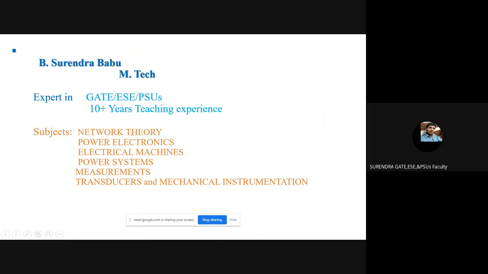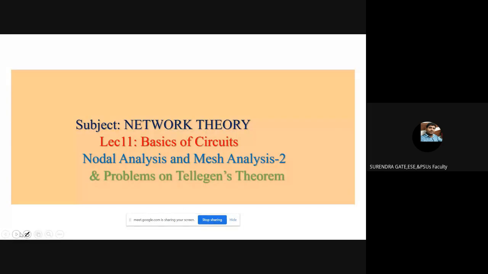Yes, students, all of you, good evening. Continuation of network theory. Yesterday, I started nodal analysis and mesh analysis. Still, we want to solve some problems based on nodal analysis and mesh analysis. Then we go for the problems on Tellegen's theorem. This is also asked in competitive exams. But here I'm not discussing the total theorems. Mainly with respect to Tellegen's theorem, the power calculation is important. How to verify the circuit in Tellegen's theorem, then how to calculate power absorbed and power delivered. All this I want to discuss.